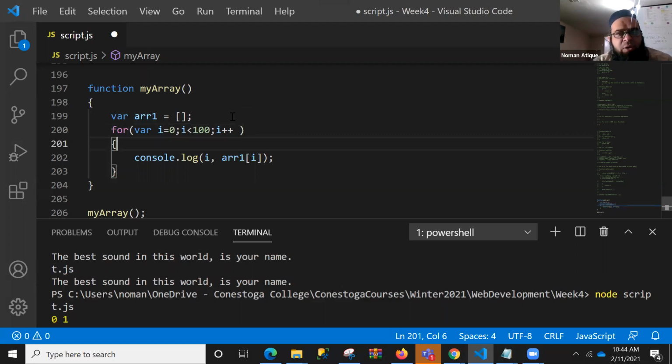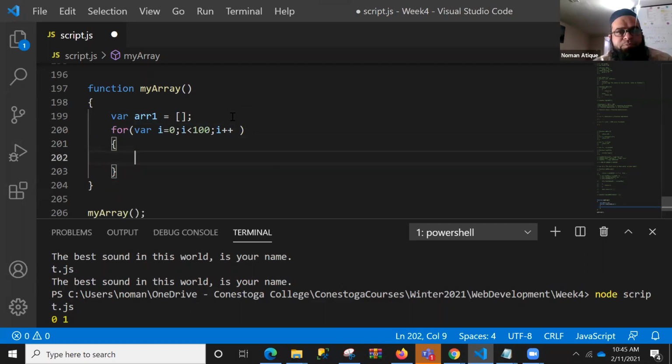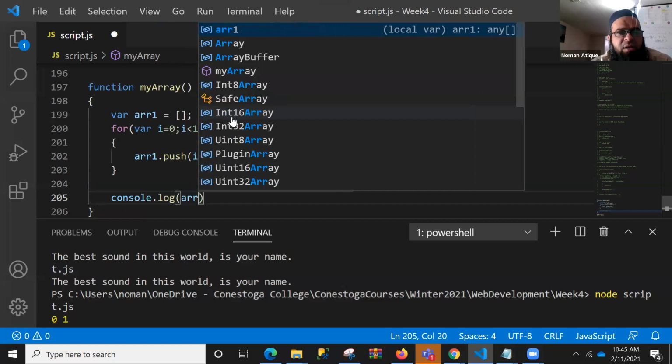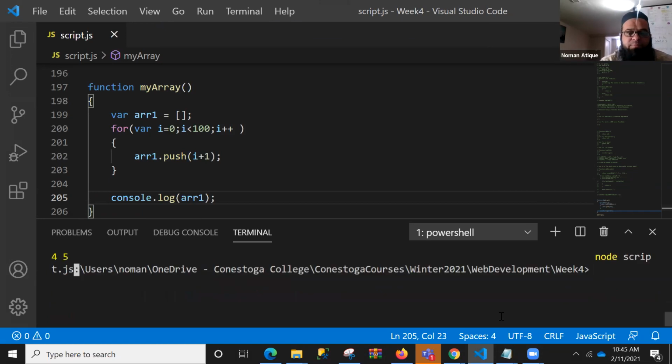So now what you do is, rather than just printing this out, you can do array1.push, and you push an I to the array, or maybe I plus 1, starting from the first value, I plus 1, just push that. So this is doing what? It will just populate this one with all the values. And here you can just write down array1. Let's check that one. So now let's run it.